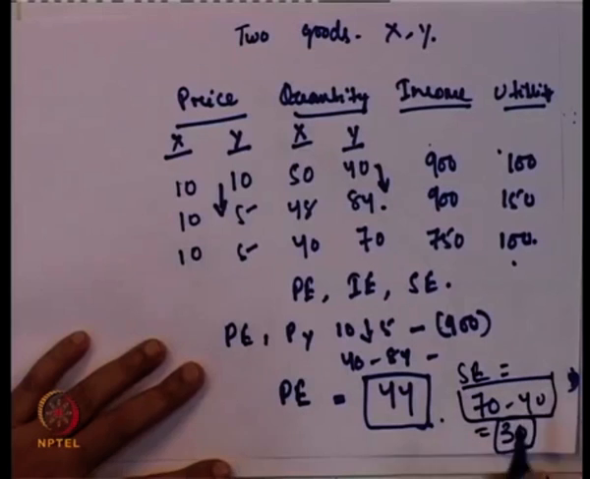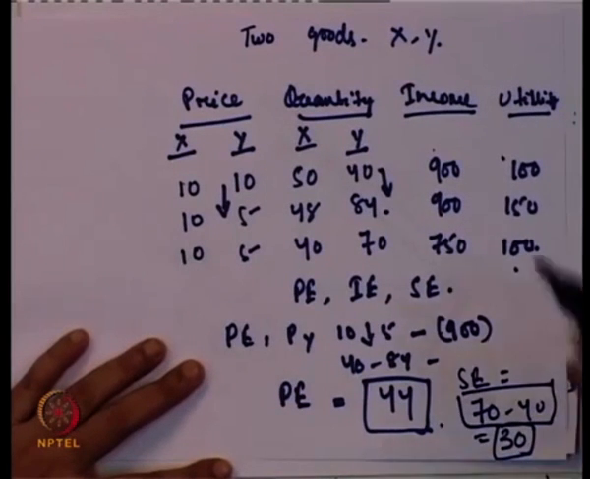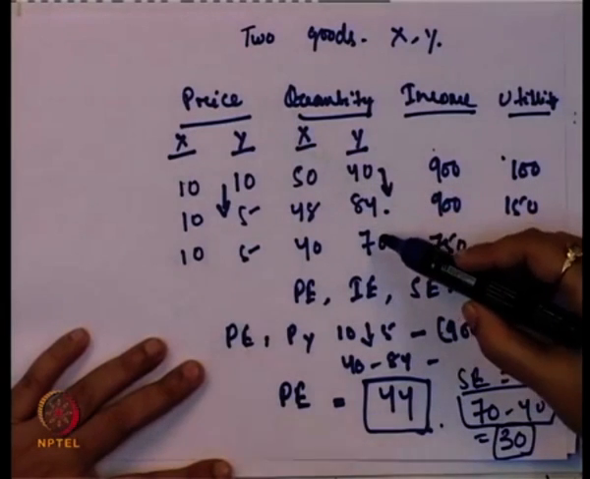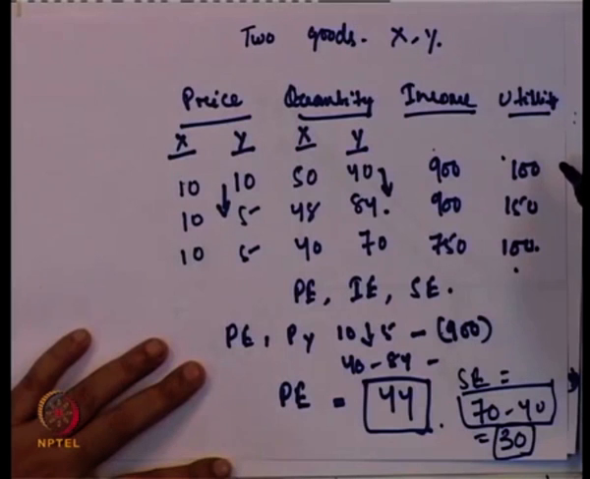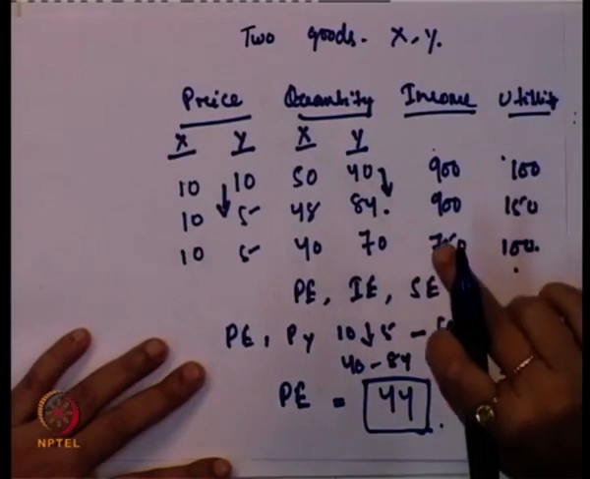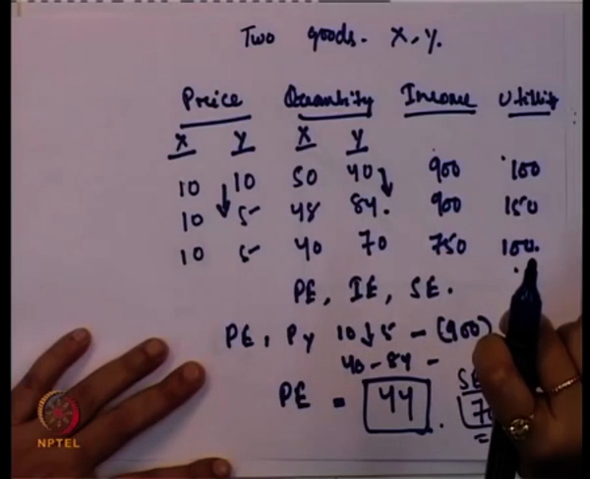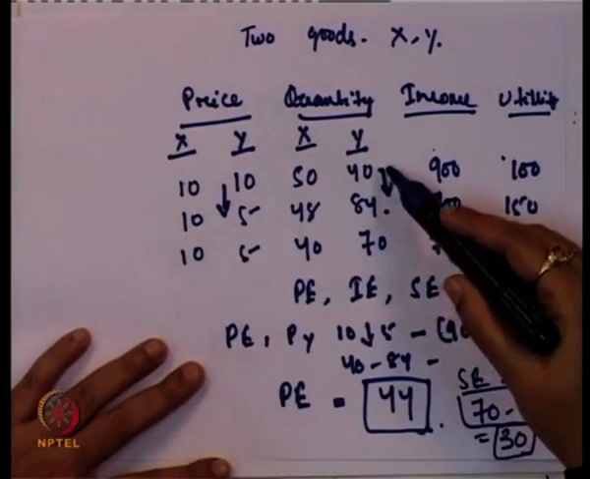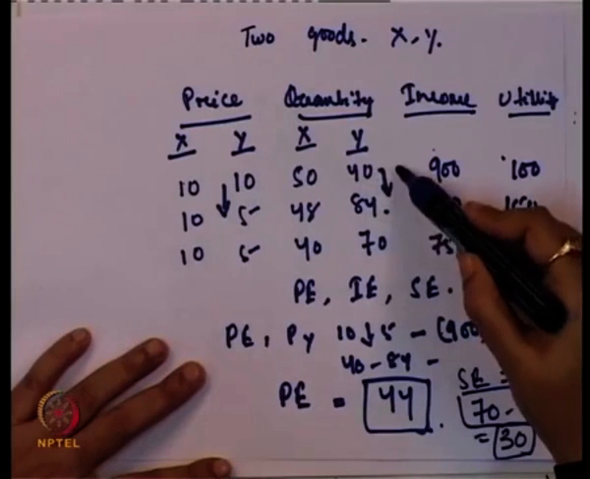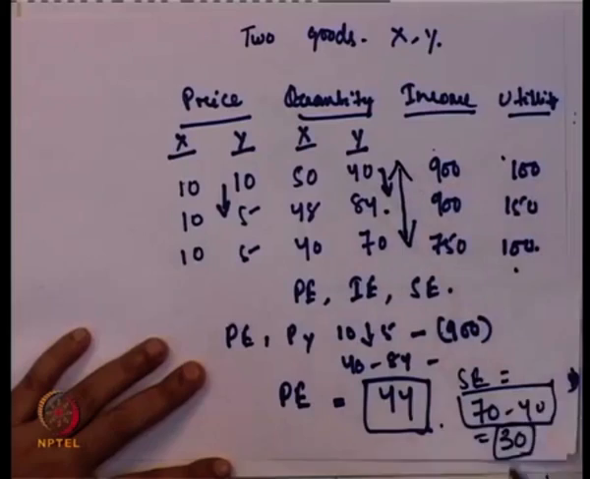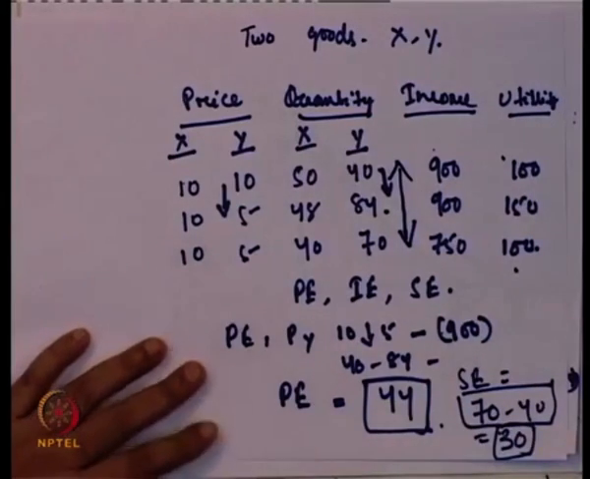What is the logic for calculating the substitution effect? The utility has to remain constant, and we look at the change in the quantity of y. In the initial case, if you remember the graph, where you move from E to E1, even though the satisfaction level is the same, there is a change in the quantity of y. That same change is represented here between 40 and 70, and that is the reason the substitution effect is 30.